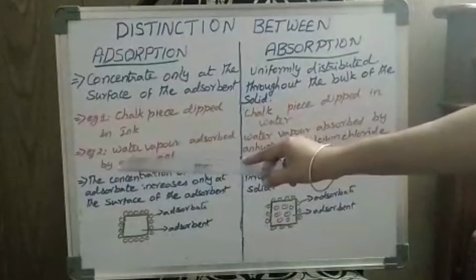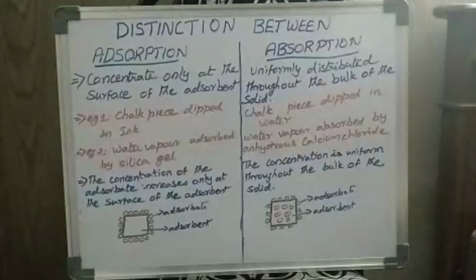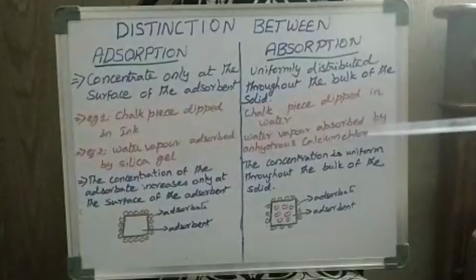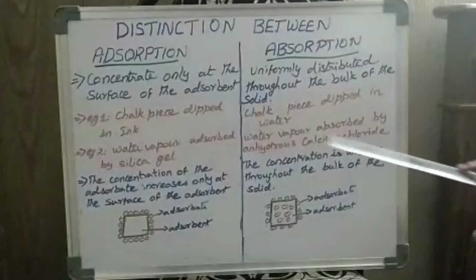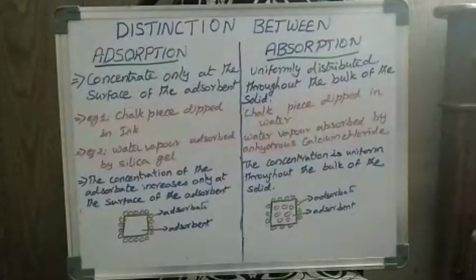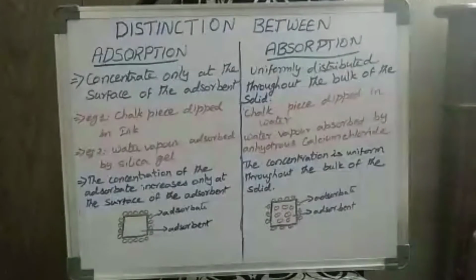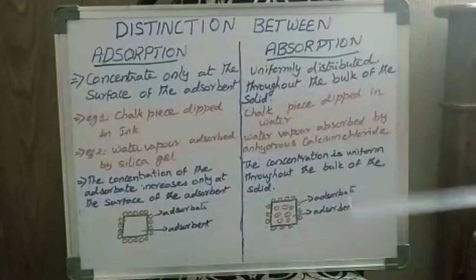Secondly, we can see the example of water vapor adsorbed by silica gel. Silica gel will adsorb all the water vapor that is present. On the other hand, water vapor is absorbed by anhydrous calcium chloride. Calcium chloride becomes wet due to the absorption of water vapor. Silica gel remains dry due to the adsorption of water vapor. So that is the difference between adsorption and absorption.